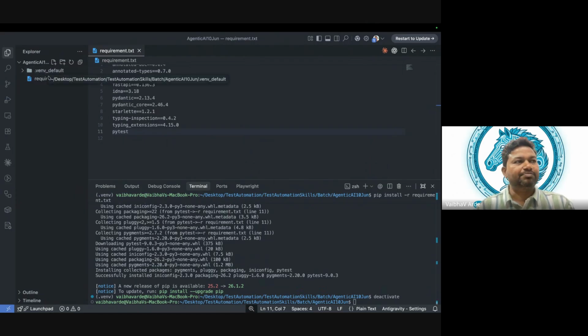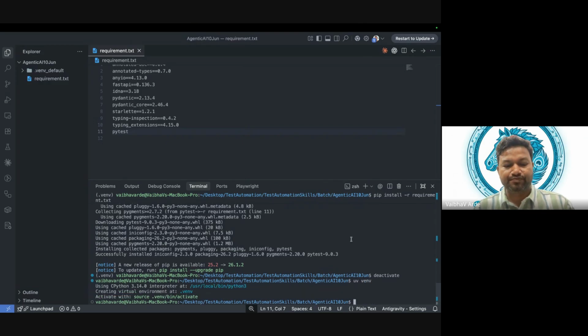Fine. I have kept it just for the comparison purpose. Later on, we will delete that. Okay, fine. So now I will go ahead and use uv venv and install. See, now again we got one .venv folder, right? So this .venv is something which we created before, and now we got this .venv. Now let's see what is there in this .venv.